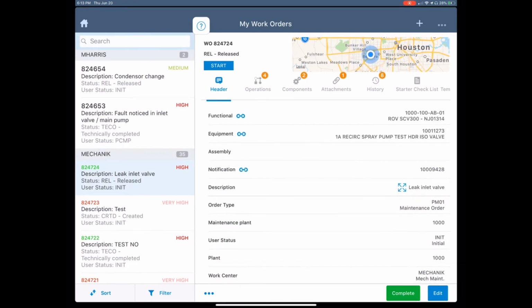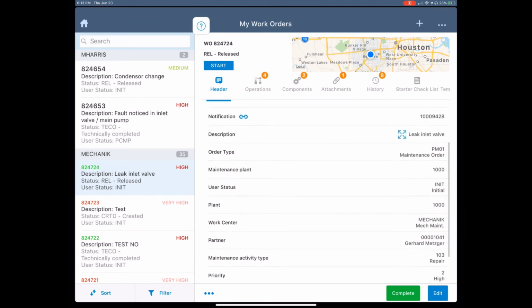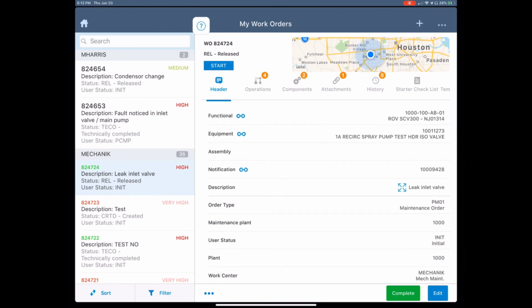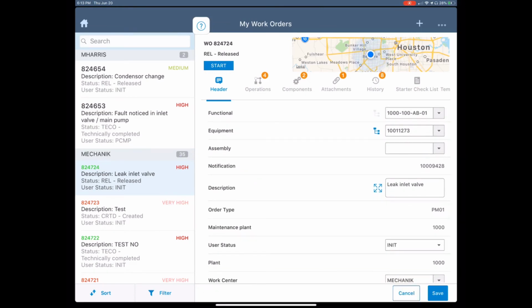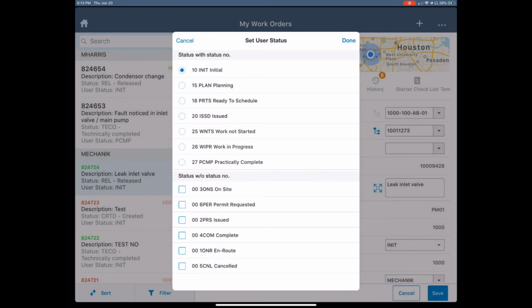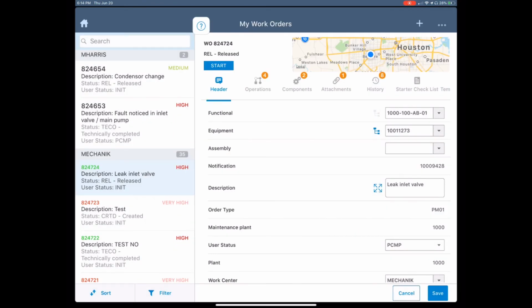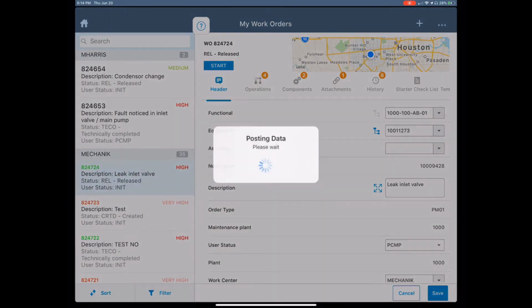So once I've keyed in all my data, I'm ready to either submit this work order to my supervisor for review or close out the work order, depending on your process. In this case, I'm going to change this status to practically complete. That way this is now pushed to my supervisor's queue for review before he can close it out.